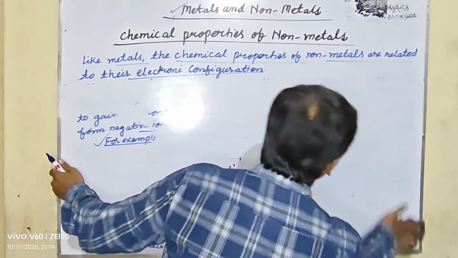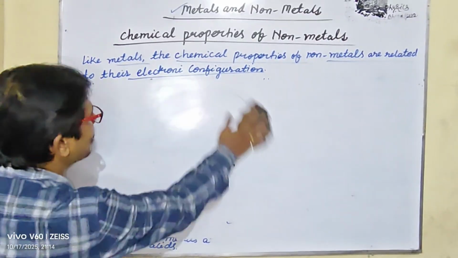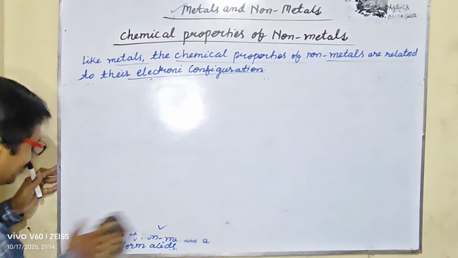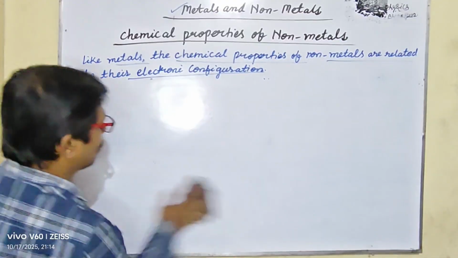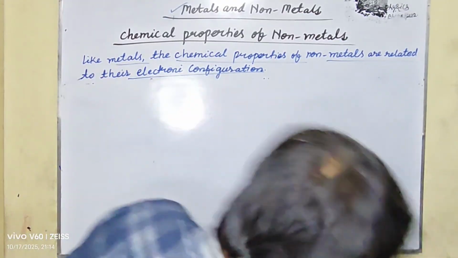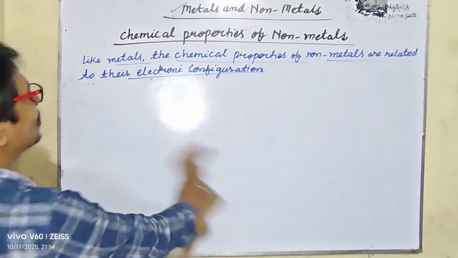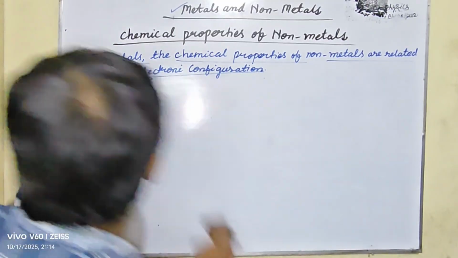It is going to be quite clear how non-metal oxides dissolve in water and form acids. Let us learn this point.